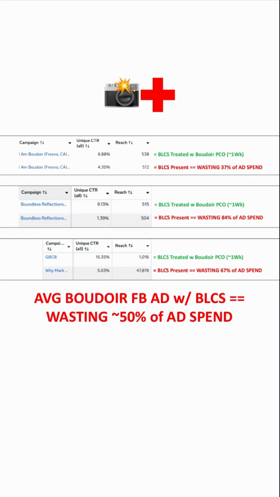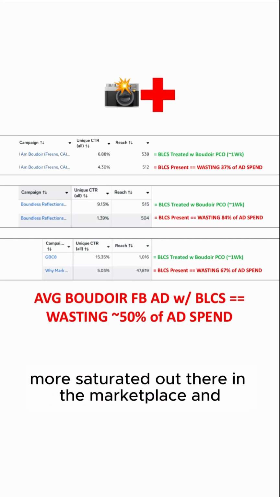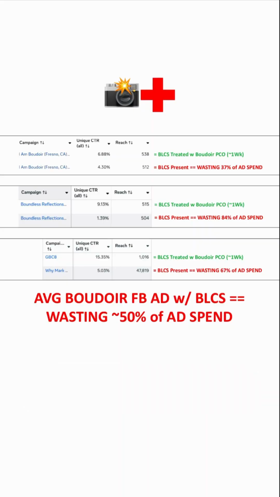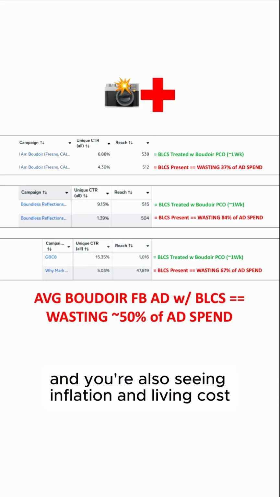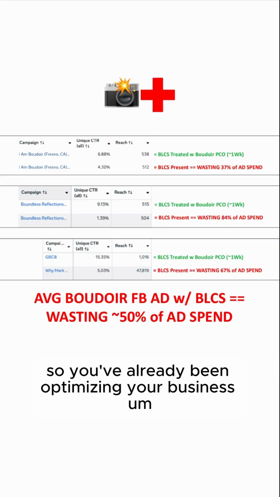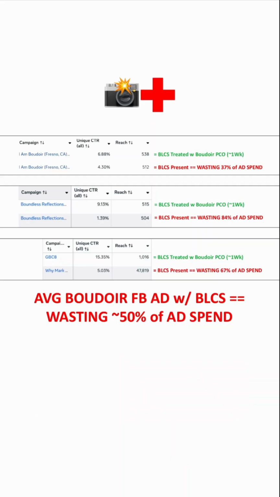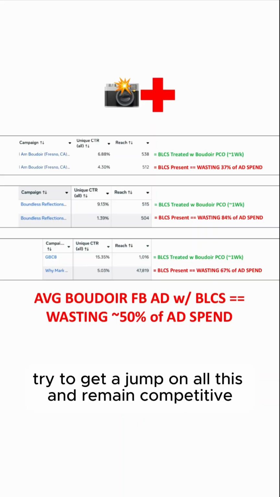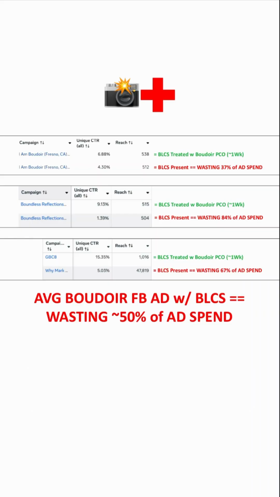So it's basically more competition for the same number of buyers. So it's getting more competitive, more saturated out there in the marketplace, and so you're also seeing inflation and cost of living, taking that into account. So you've already been optimizing your business, trying to pull out more profit for ideally, less input, less work. Try to get a jump on all this and remain competitive.